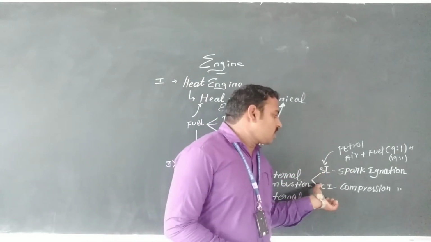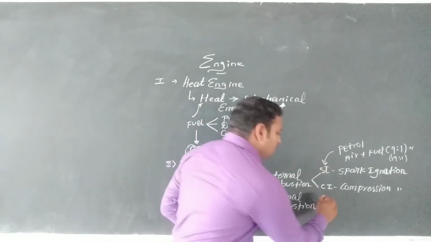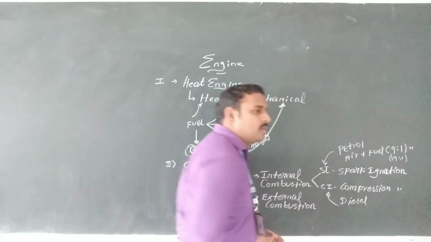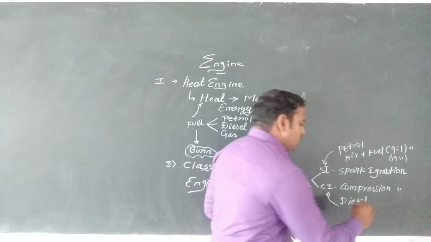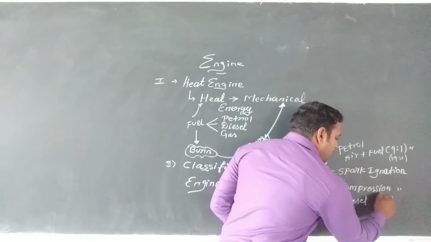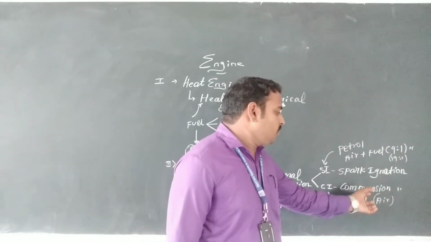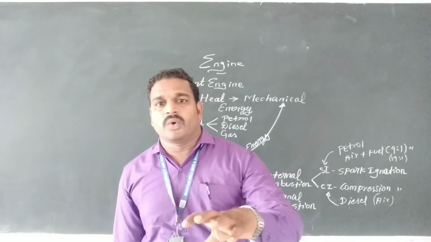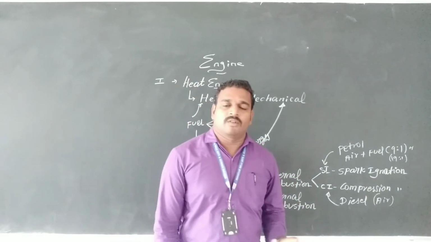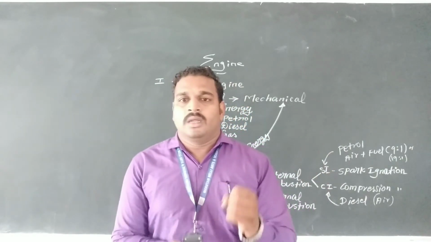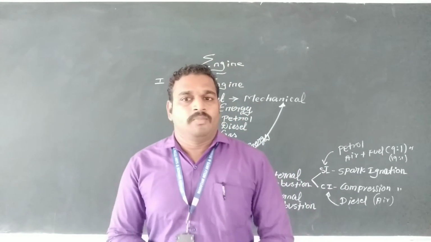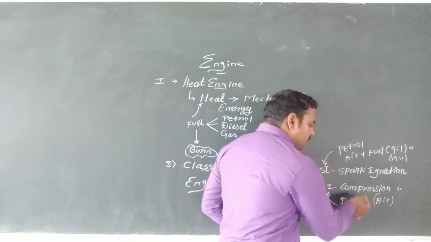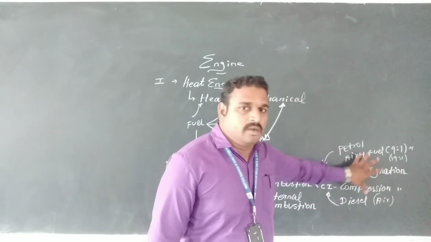Next, the compression ignition engine. The compression ignition engine is the diesel engine. In this diesel engine, air is taken in and compressed, and after that the fuel is injected. When the fuel is injected, the highly compressed air and sprayed fuel burn, and power is produced. So CI engines, the diesel engines, are classified differently.